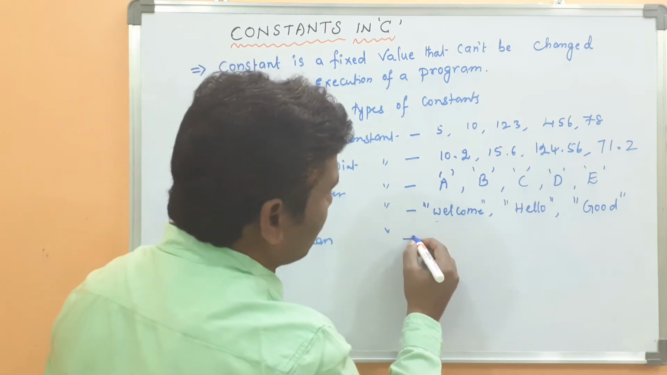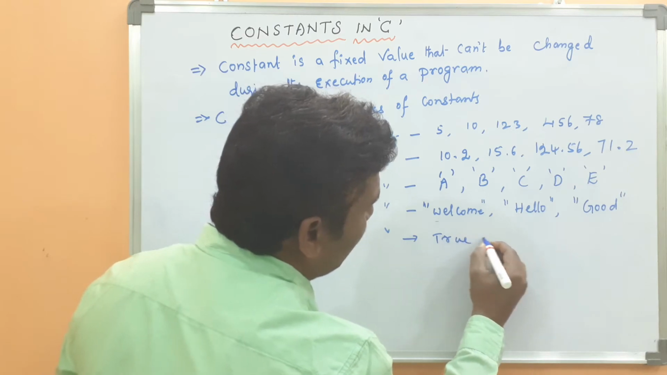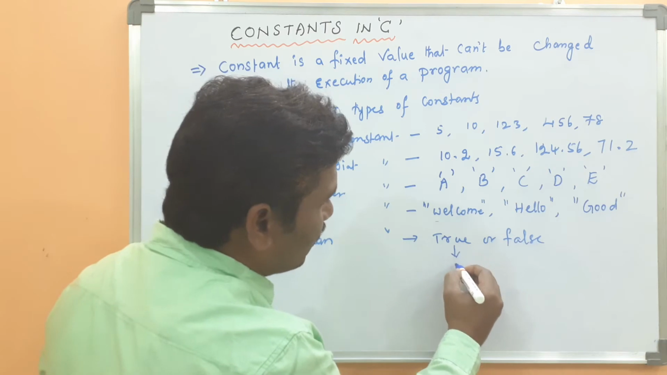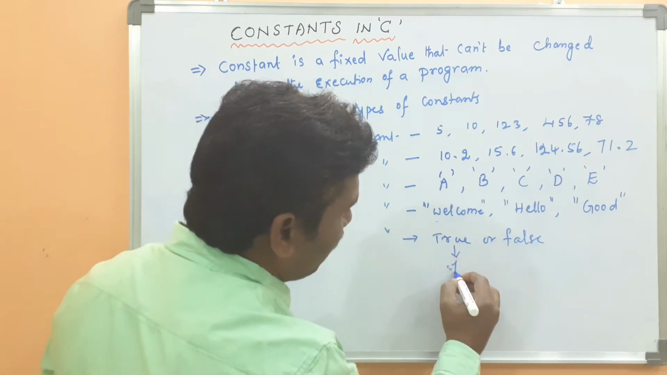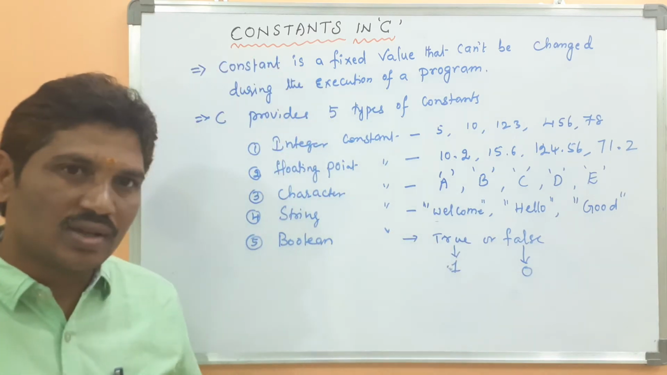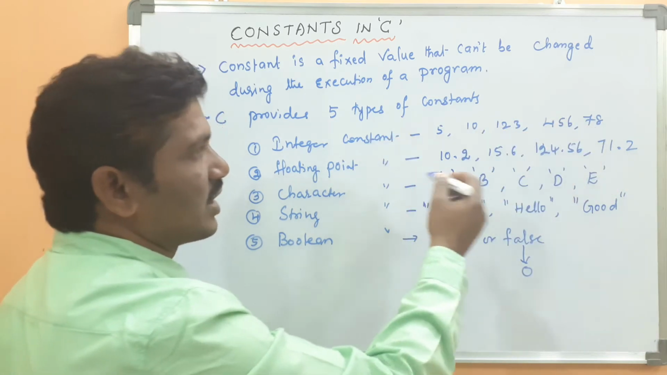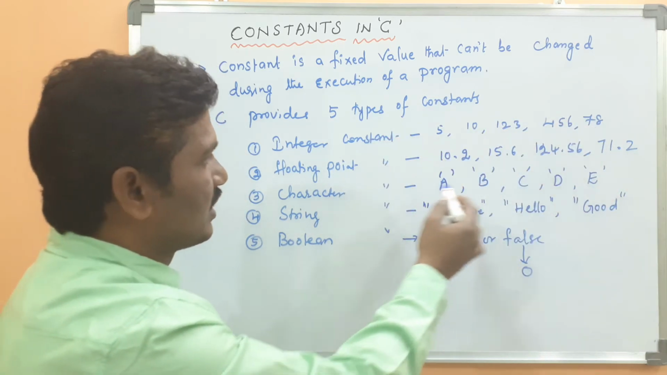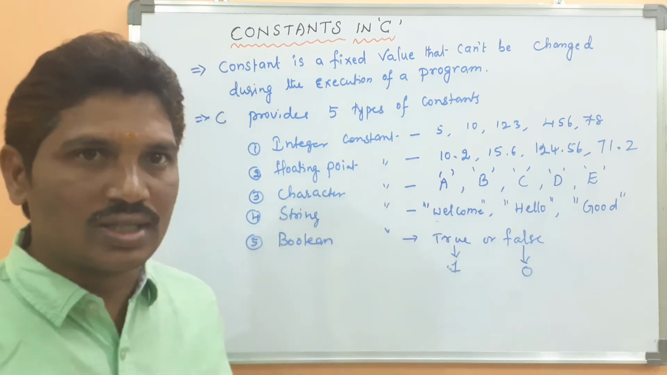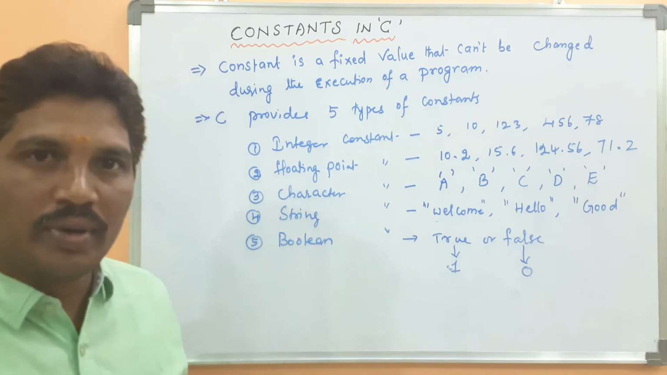Then Boolean constant is true or false. True is represented by 1, and false is represented by 0. 0 or 1 belong to the Boolean constant. These are examples of the integer constant, the floating point constant, the character constant, the string constant, and the Boolean constant. Hope it is clear.